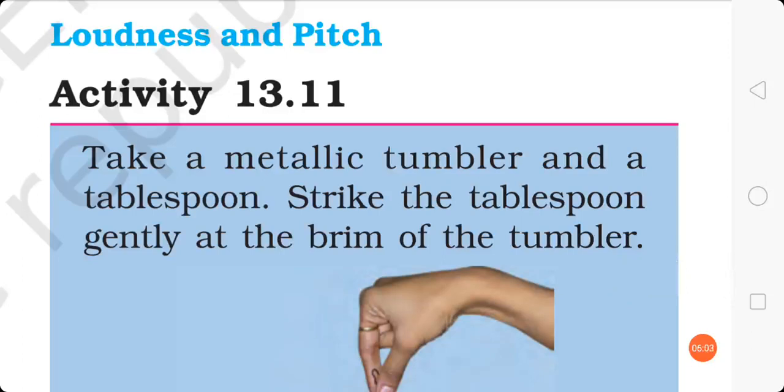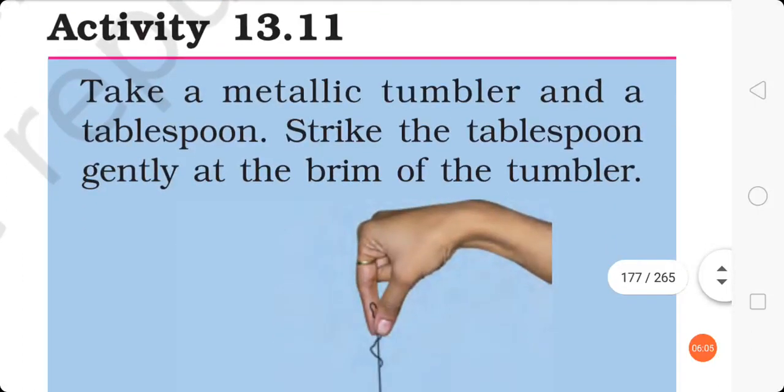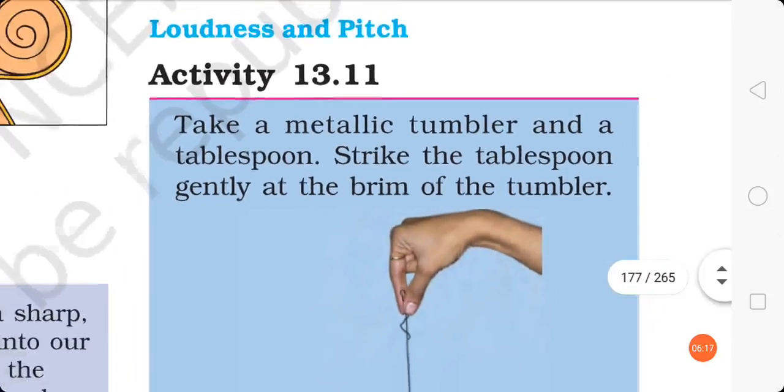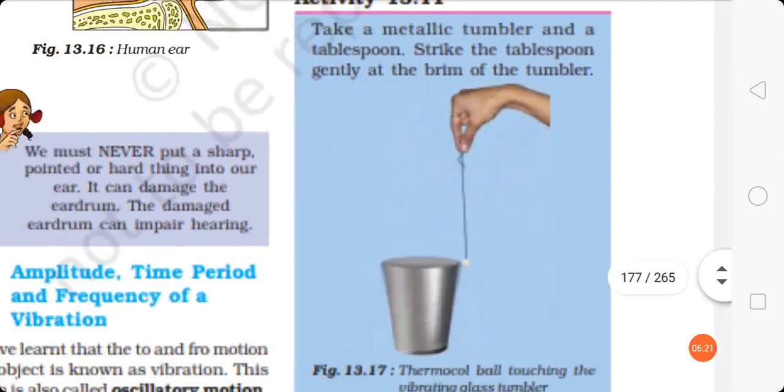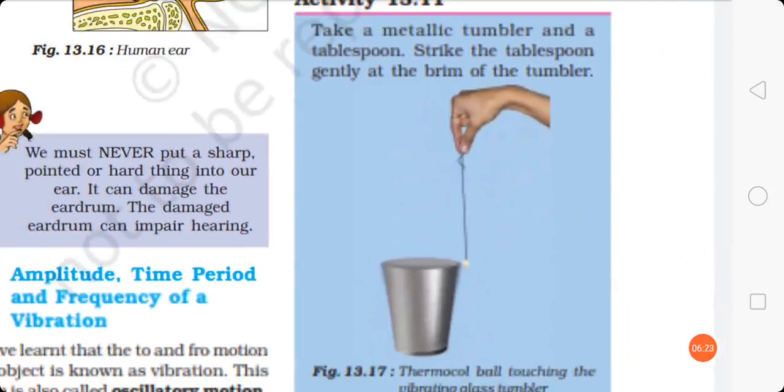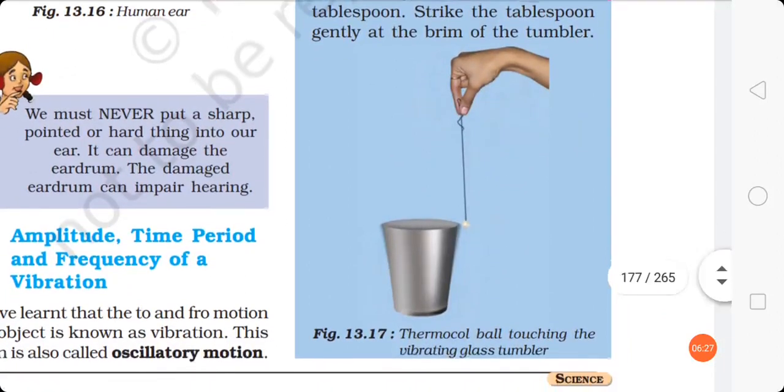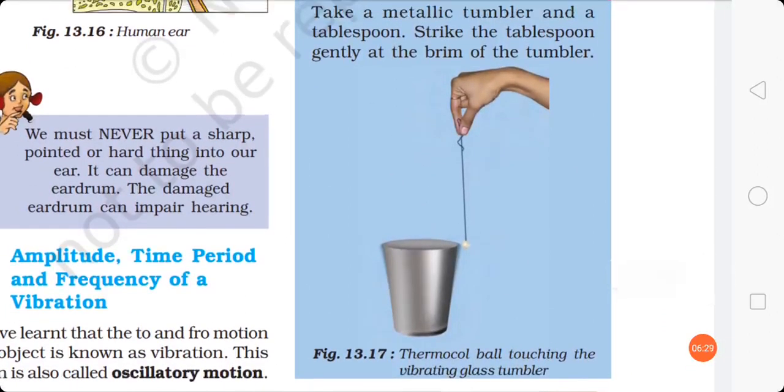For that you are given one activity, 13.11. In this activity you need to take a metallic tumbler and a tablespoon. Strike the tablespoon gently at the brim of the tumbler. So this type of tumbler you will take, and on the brim of the tumbler you will try to hit that tablespoon.